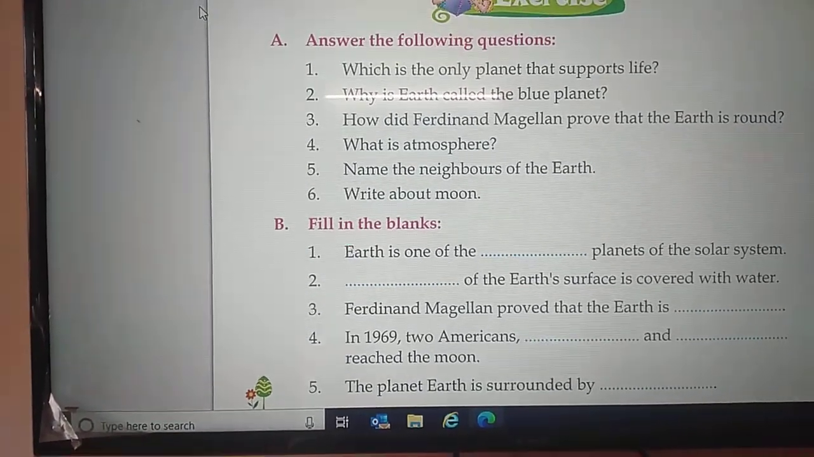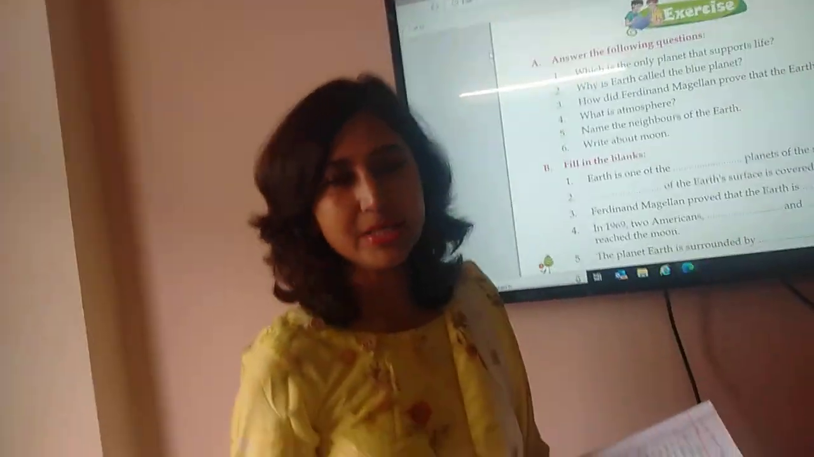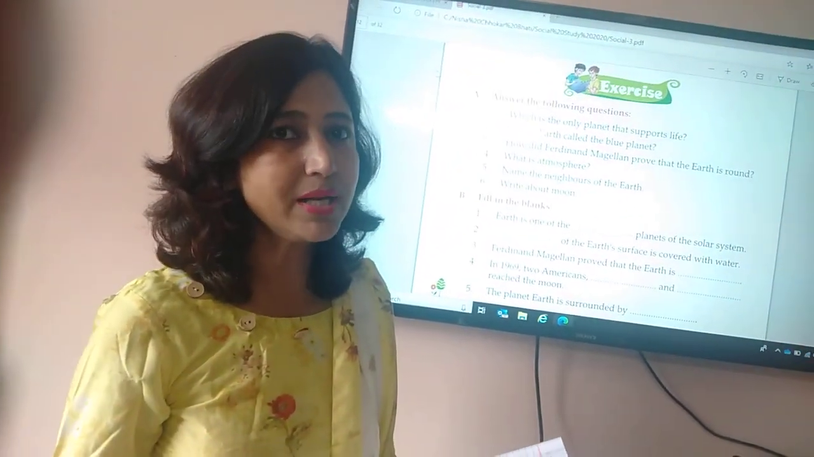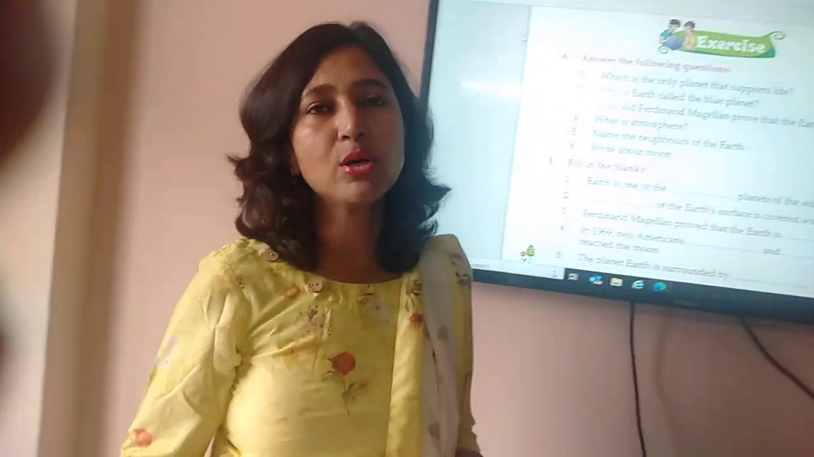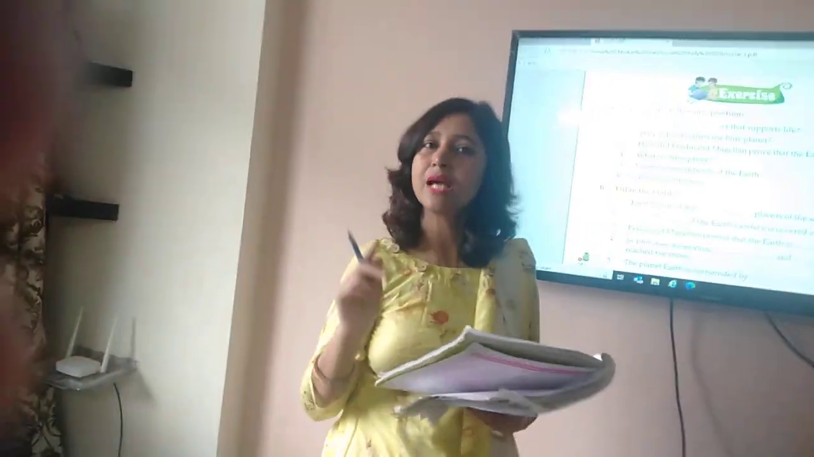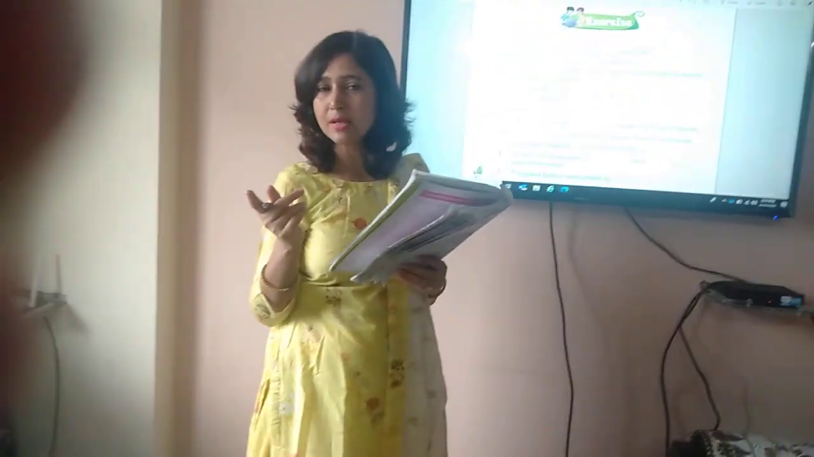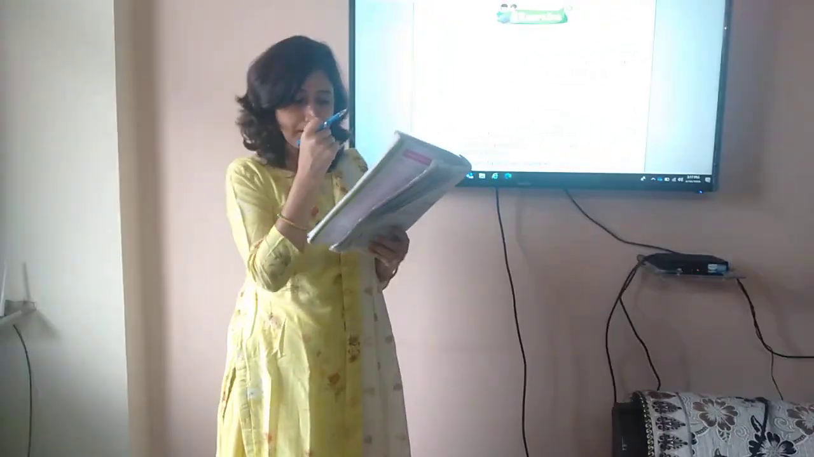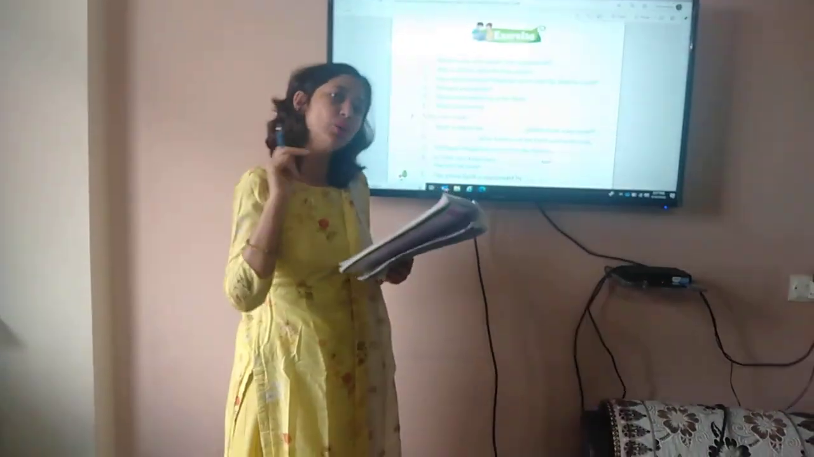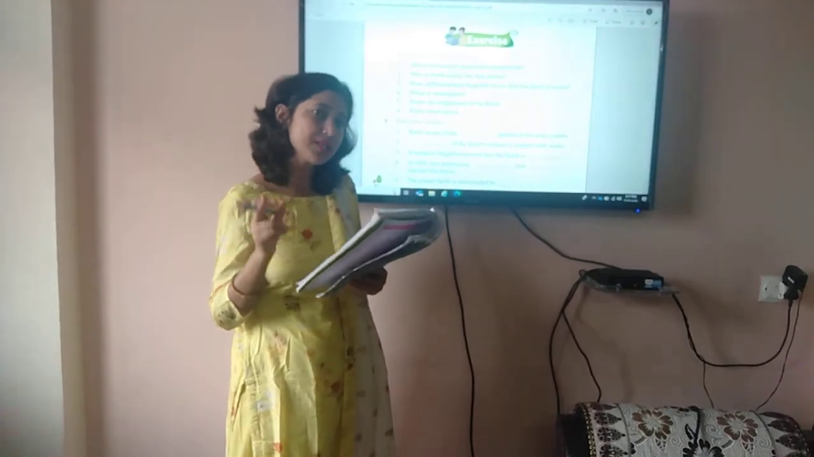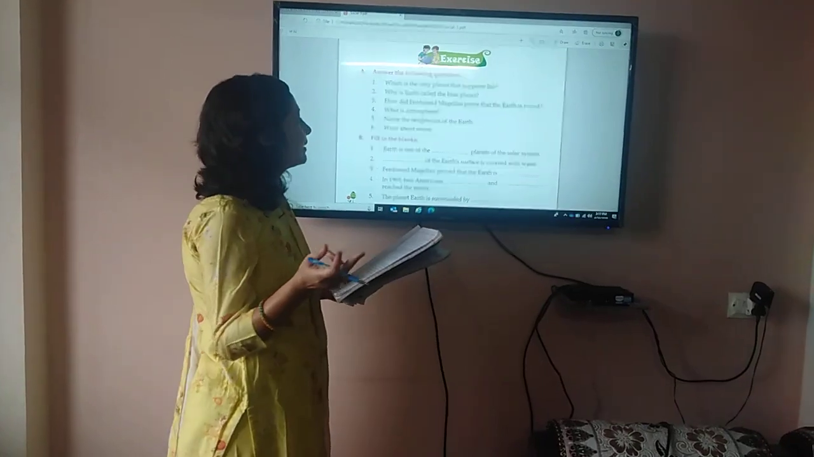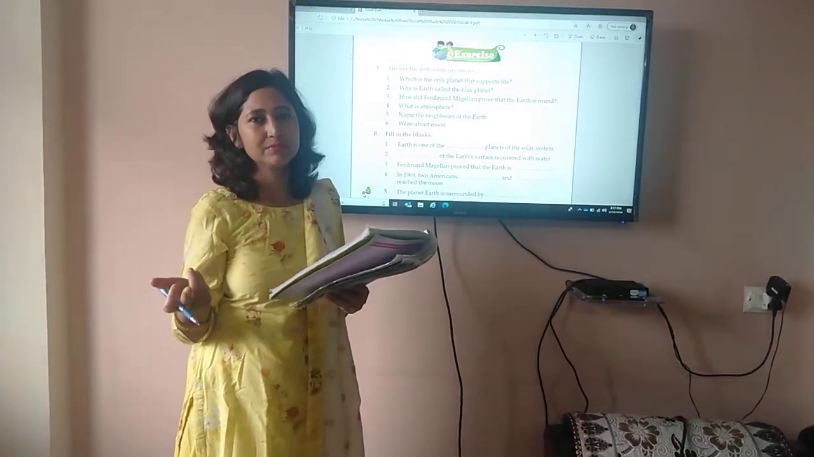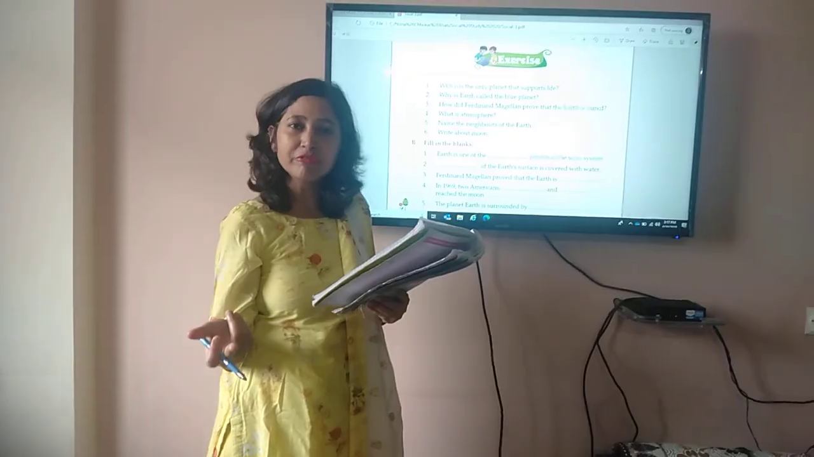Now, write about moon. Can you tell? Can you write? Okay, I am telling, then you have to write down. Moon is the closest neighbor of the Earth. It is the natural satellite of the Earth because it moves around the Earth. Then, it does not have its own light, but it reflects the light of the Sun. It is round in shape. All these are the features of the moon.